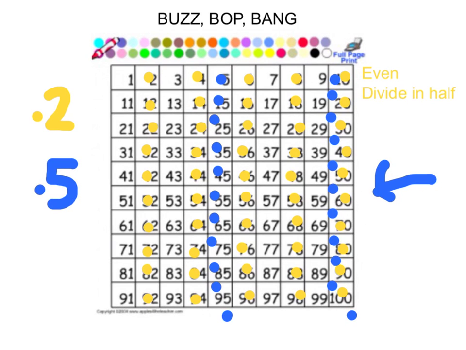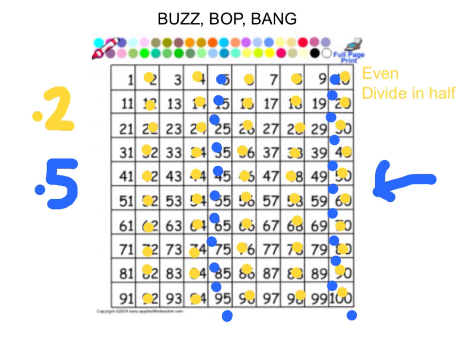So when we play the game Buzz, Bop, Bang, if the number is a multiple of 2, we say buzz. If the number is a multiple of 5, we say bop. If the number is a multiple of 2 and 5, we say bang.